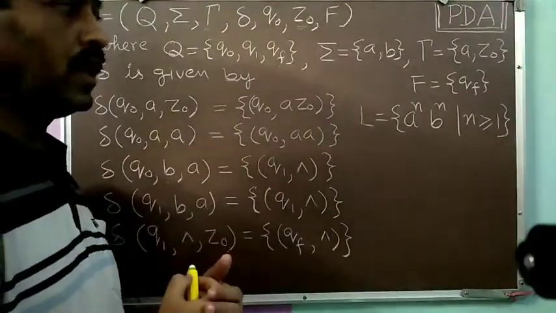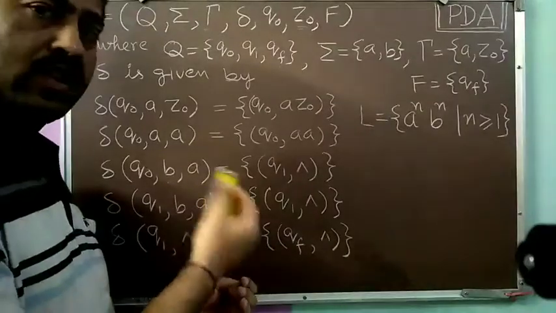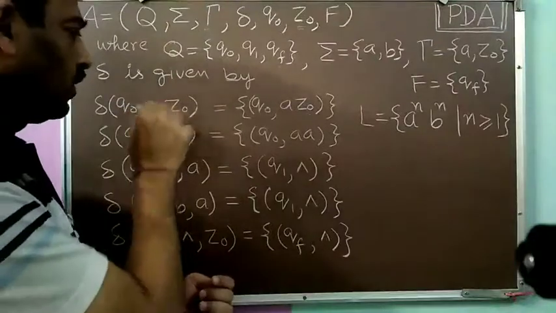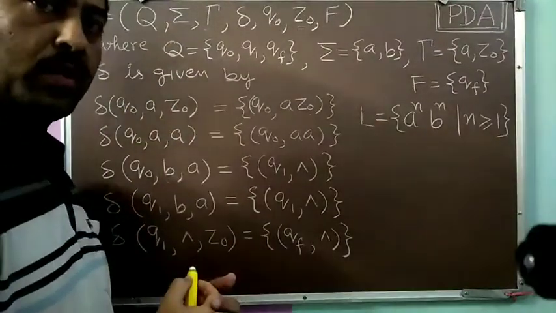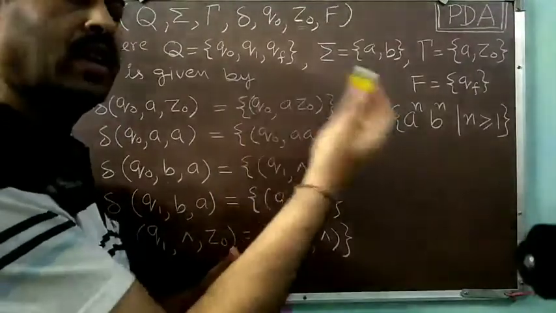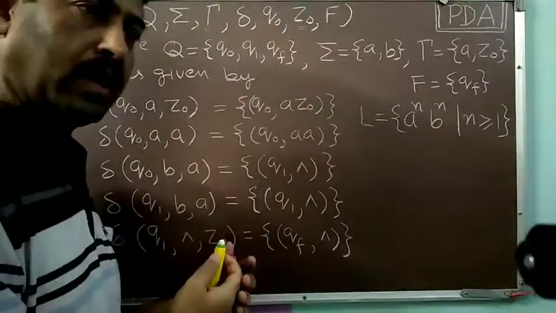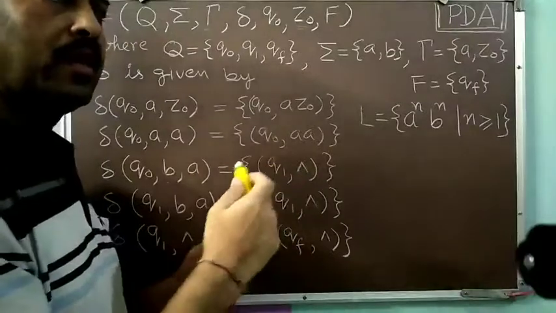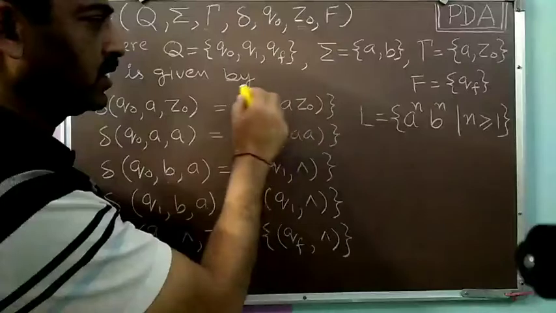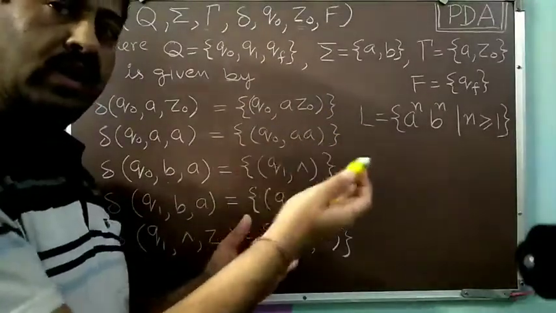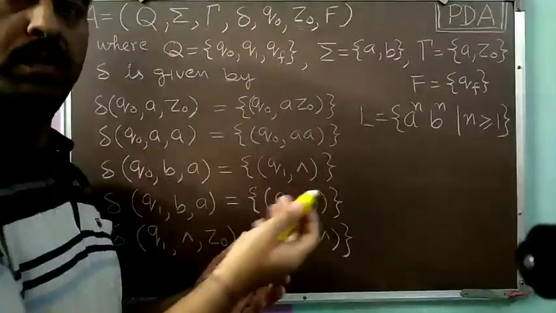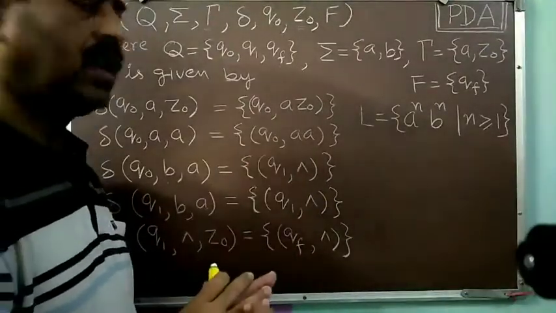As per the definition of PDA, we have already seen that its transition function, corresponding to a given input situation, that is a given state, given input symbol and given topmost pushdown store symbol, may reach multiple pairs. It may reach multiple states, and corresponding to each state it can reach, it may write multiple strings over the pushdown store. So we may have many pairs in this set, and we can choose any one among them. That's why non-determinism also comes from there. So the nature of the PDA is non-deterministic.